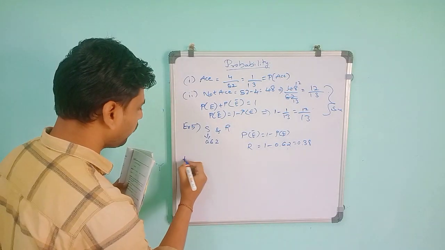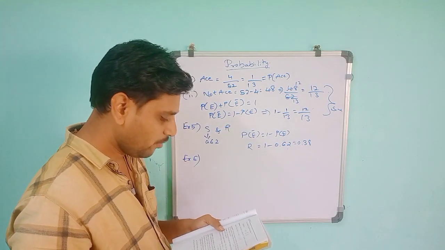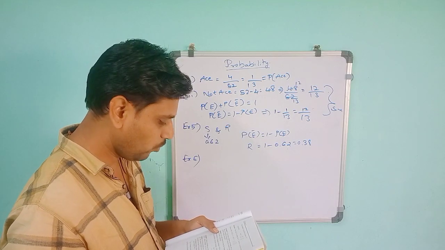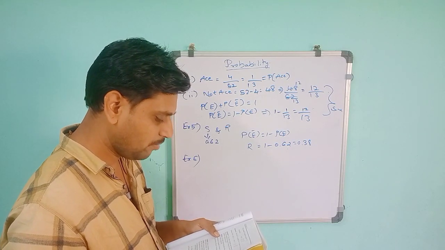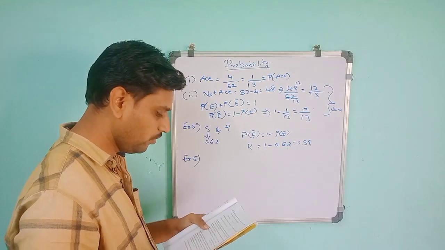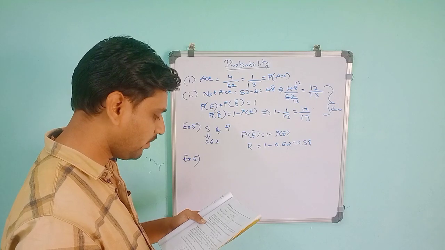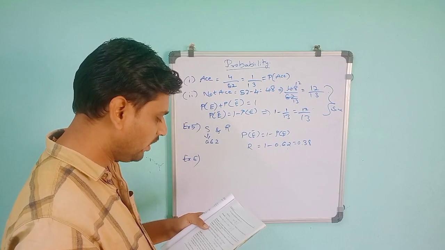Then, same as example 6. Savita and Amida are friends. What is the probability that both will have different birthdays, and the same birthday, ignoring a leap year? Leap year means one day will be extra, so if you neglect that, you will have 365 days. So first, Savita and Amida are friends. What is the probability that both will have different birthdays?